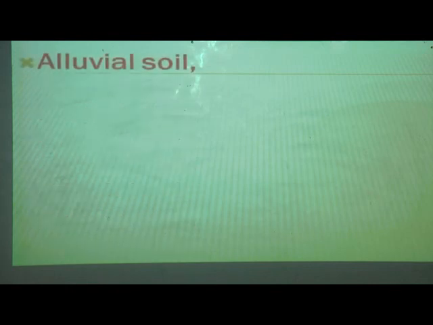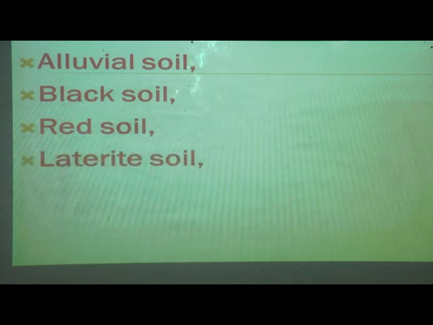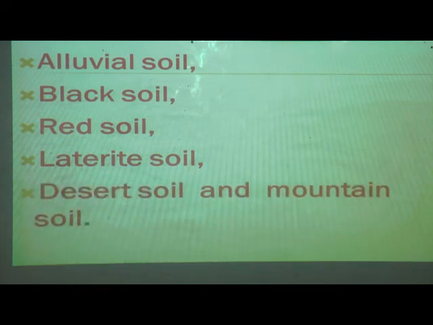First one, alluvial soil. Second one, black soil, red soil, laterite soil, desert soil and mountain soil. So how many soils have we completed in this lesson? 6 are there. So let us see: alluvial soil, black soil, red soil, laterite soil, desert soil and mountain soil. These are the 6 types of soils.